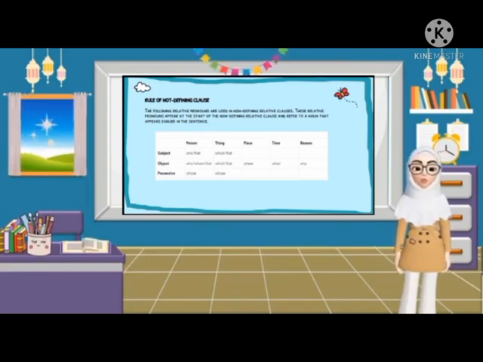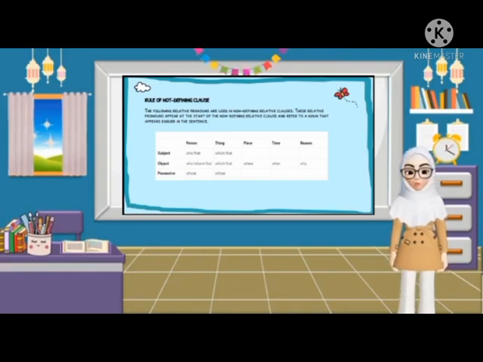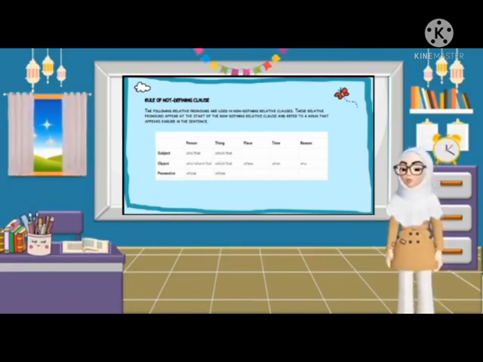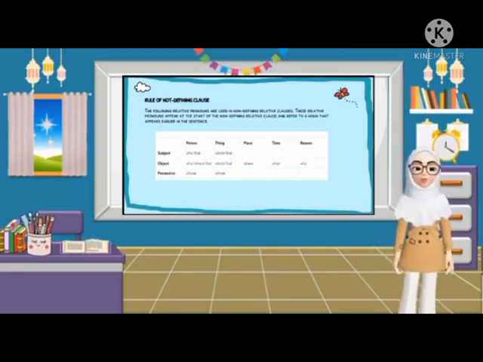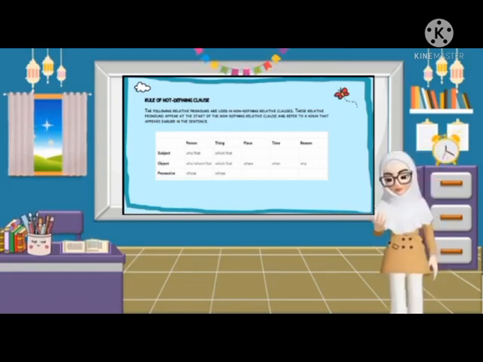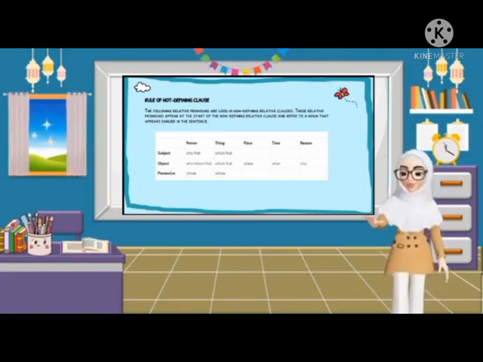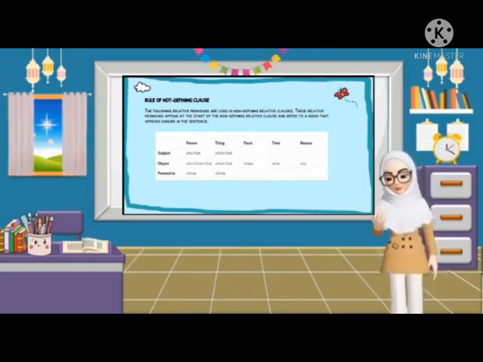Rules of non-defining clauses. The following relative pronouns are used in non-defining relative clauses. These relative pronouns appear at the start of the non-defining relative clause and refer to a noun that appears earlier in the sentence. As subject: for a person, who or that; for a thing, which or that.